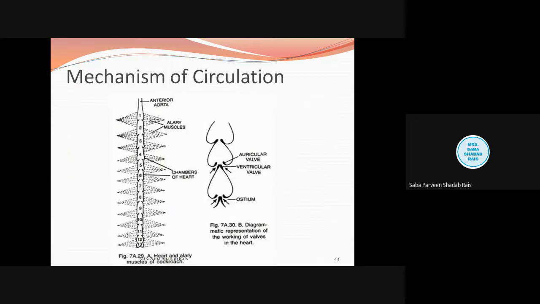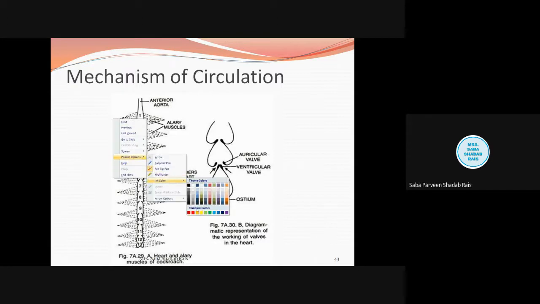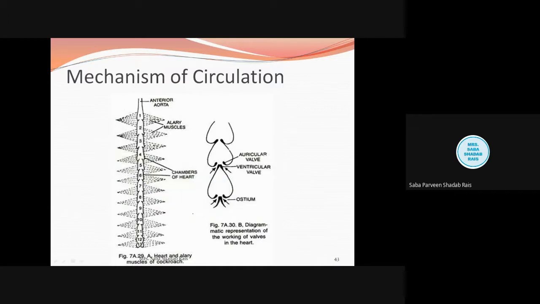Now I told you these alary muscles have a very important role. I will again take the red pointer. When these alary muscles contract and relax, this brings the rhythmicity. See, the heart itself does not have contraction and relaxation as we have.